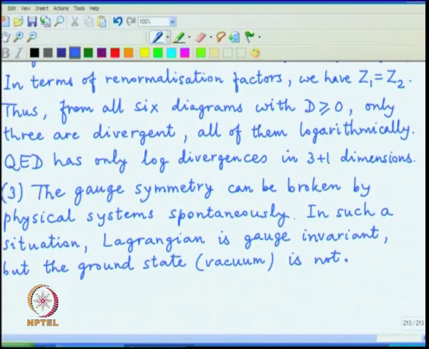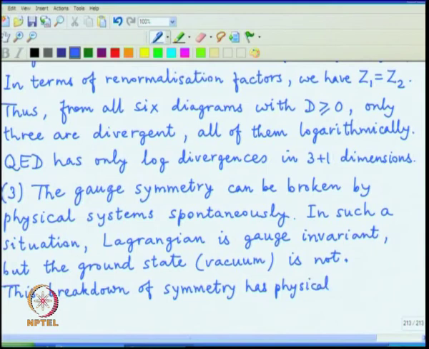All kinds of funny things indeed can and do happen, and this breakdown of symmetry has a physical signature.